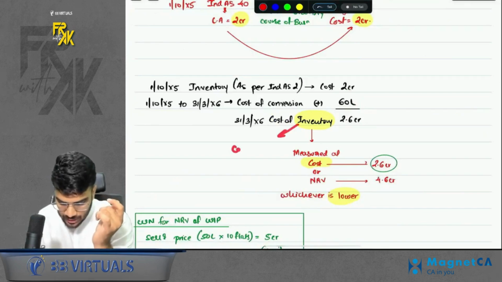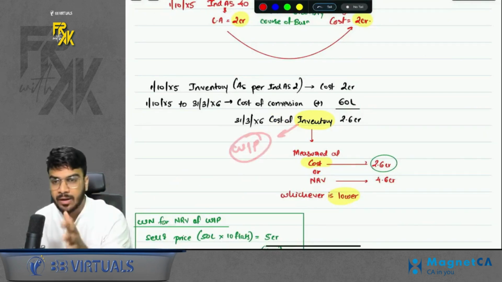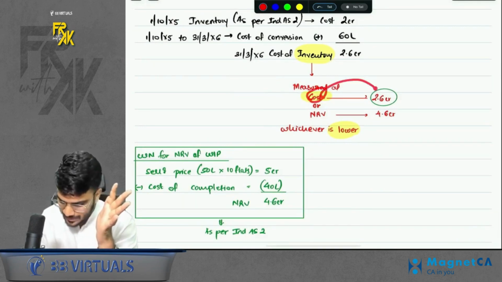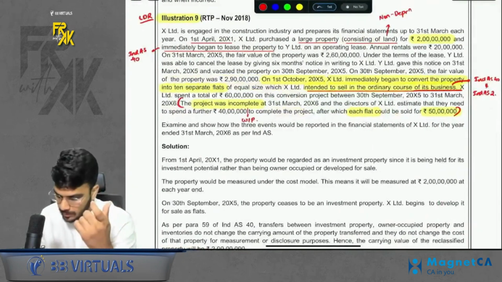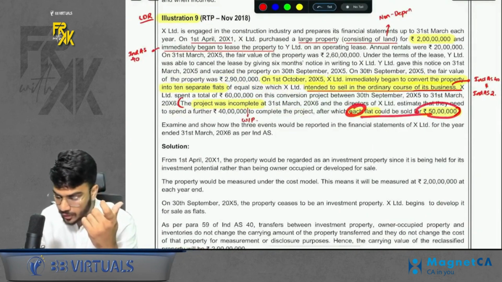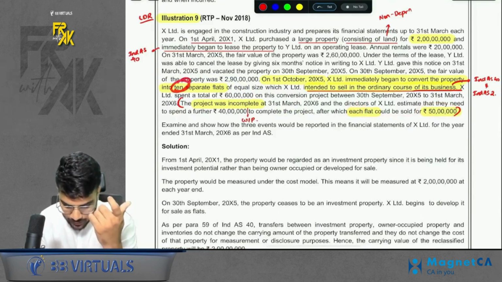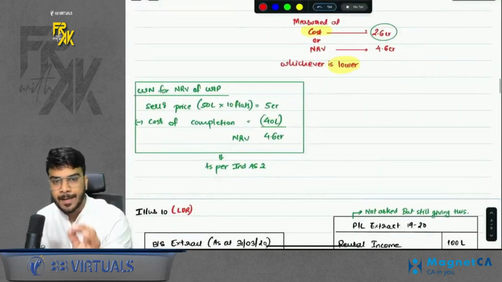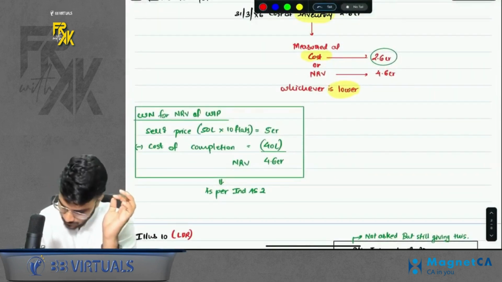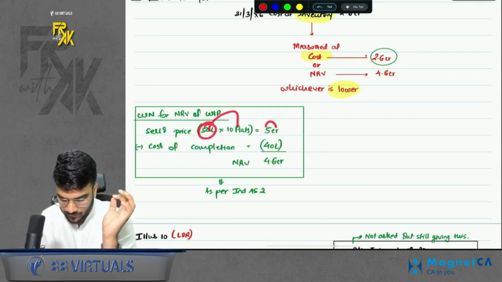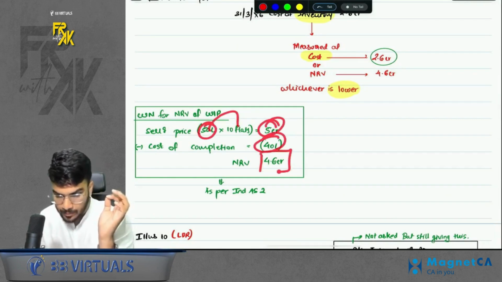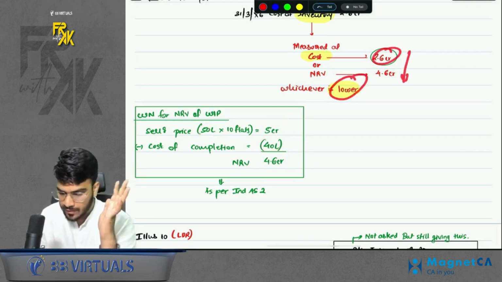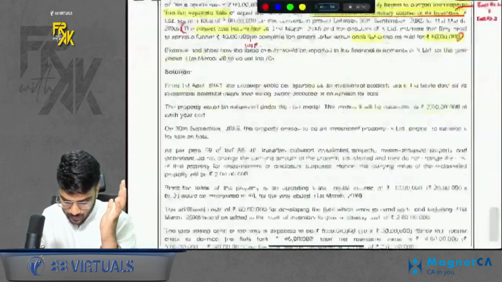The question says it is still in WIP stage. It is not yet ready. So you will have to measure the inventory at cost or NRV, whichever is lower. Cost is 2.6 CR. The information of NRV is given below. They are saying each flat you will sell for 50 lakhs. You have total 10 flats, right? And cost of completion is 40 lakhs. For WIP, the NRV is selling price minus cost of completion, right? So you will say it is 50 lakhs into 10 flats, 5 CR minus 40 lakhs. So total NRV will be 4.6 CR. Okay. So now 2.6 or 4.6, whichever is lower. So you will value at 2.6 CR. Done. This was illustration number 9.